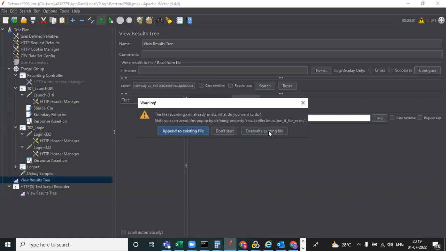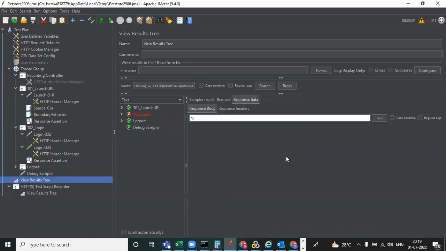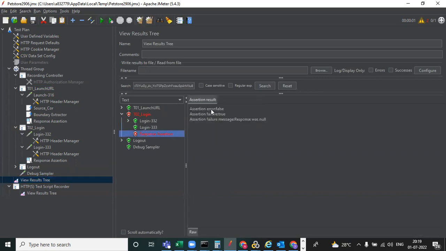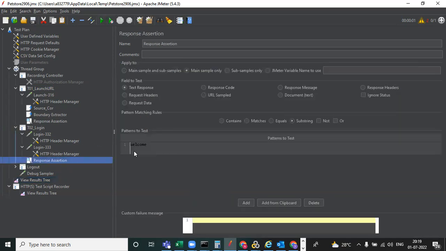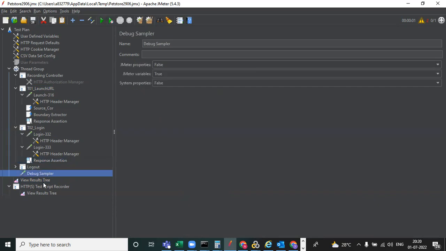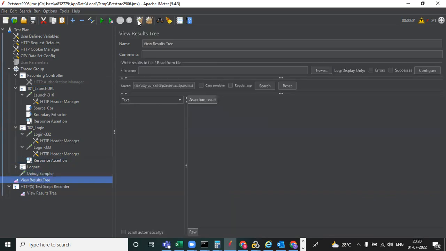Clearing and execute. See, it is failed. You can observe the assertion is false, because failure means the assertion failure message response was null, meaning the particular text you gave, welcome, is not there. That is why it is failed. So maybe we'll give this, okay, save, clear again, and save and run.